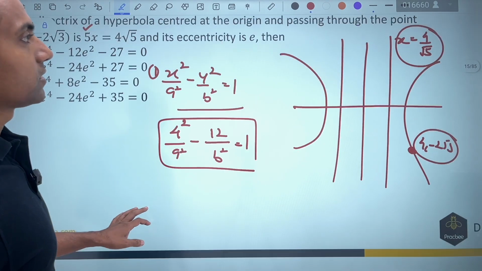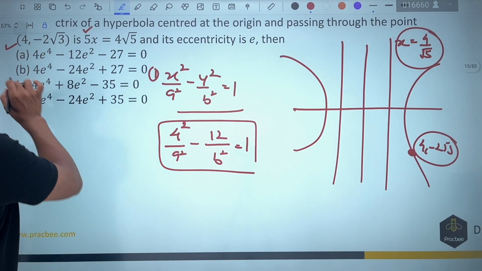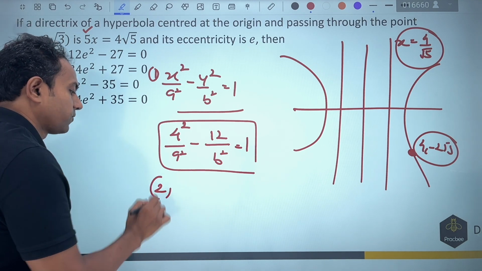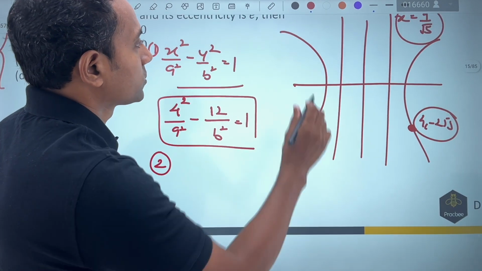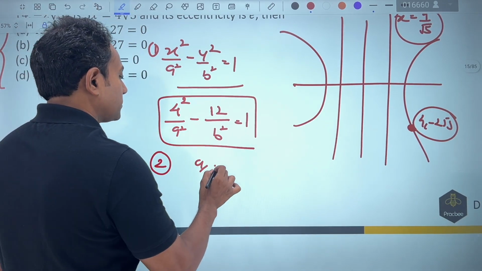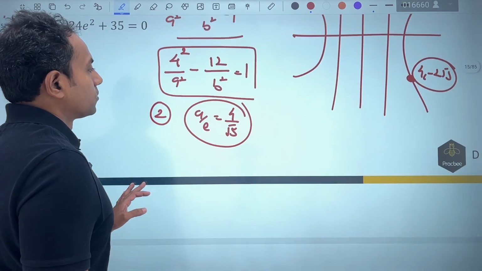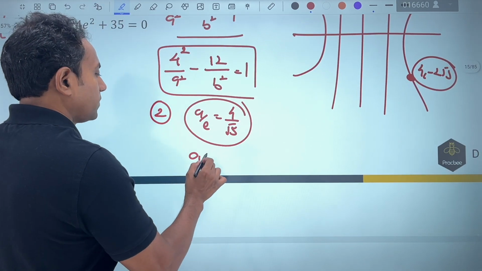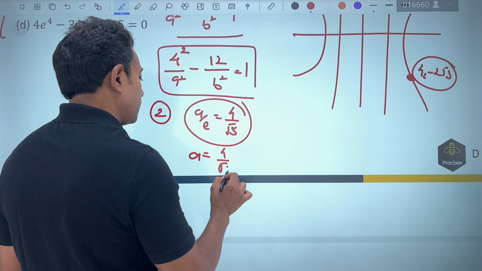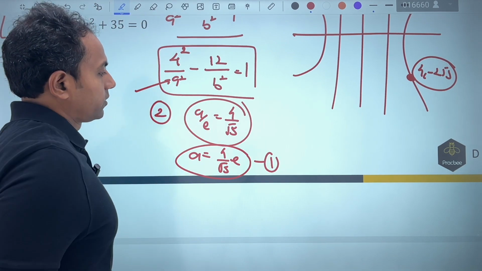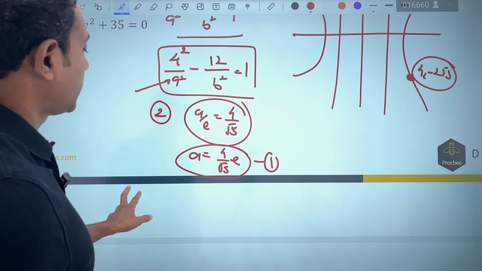Now another interesting thing that they have given, because see, we do not need to find the value of E, we need to find an equation in terms of E. So in the second part, what we are going to do is, we are going to use the relation. We know the value of a by e is nothing but 4 by root 5. This we already know. So I can substitute a in terms of e as nothing but 4 by root 5 e. So you can see that out of this, the value we already know. If I can somehow get b, then my answer is done.